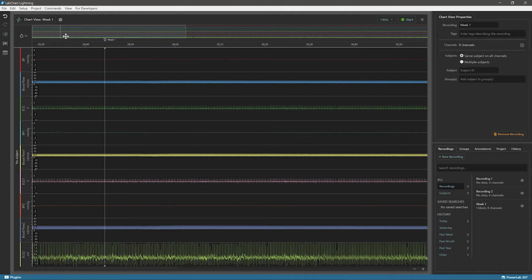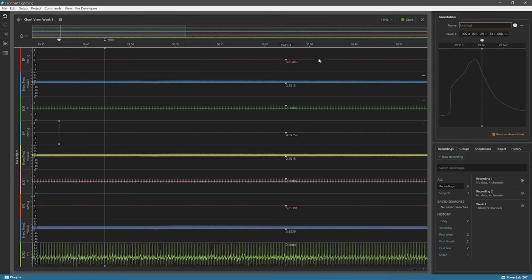We have redefined comments as annotations that are represented by these lines in the overview and in the chart view. They can be created for all channels or for one channel by double-clicking in the chart view, and we can add more context here by naming this annotation Artifact Peak. We can adjust the placement of the annotation so it can be right on the peak.